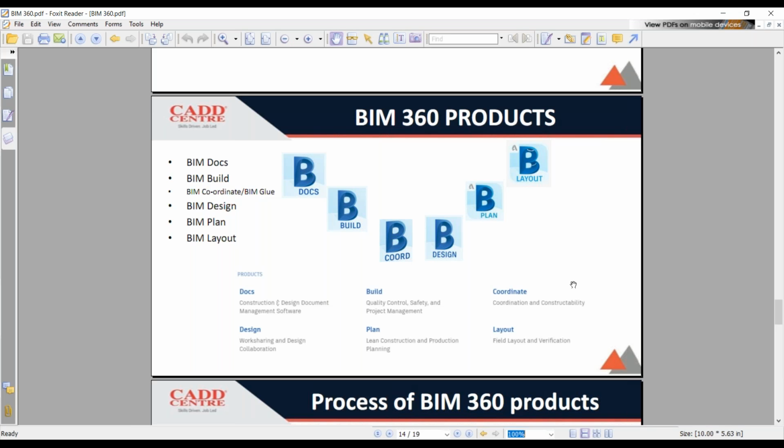And layout and verification is one thing, because as we have seen in one BIM concept, if you're going to start a new task tomorrow, today we have to get prepared ourselves. So in BIM layout, we prepare a set of questions, whether all these have been prepared or not, and that is what is called the BIM layout.